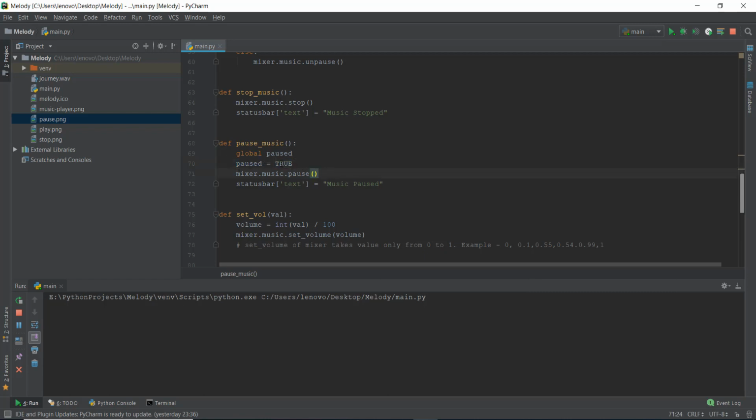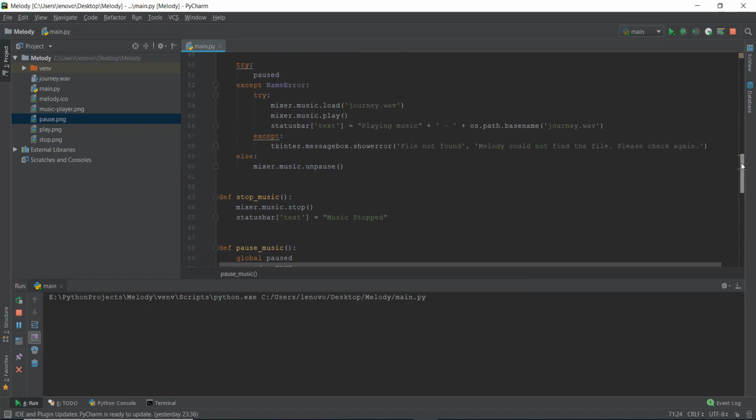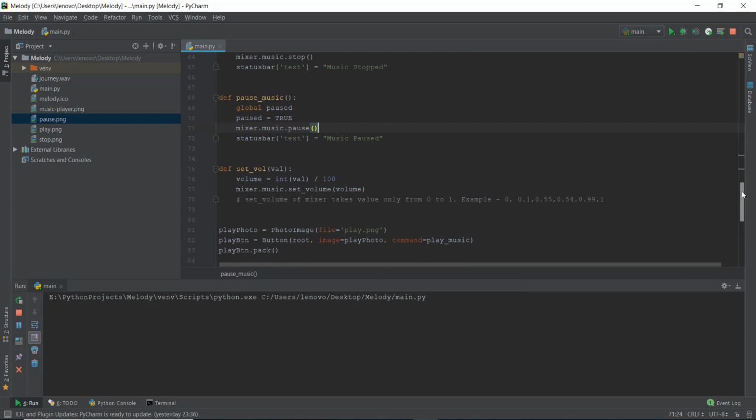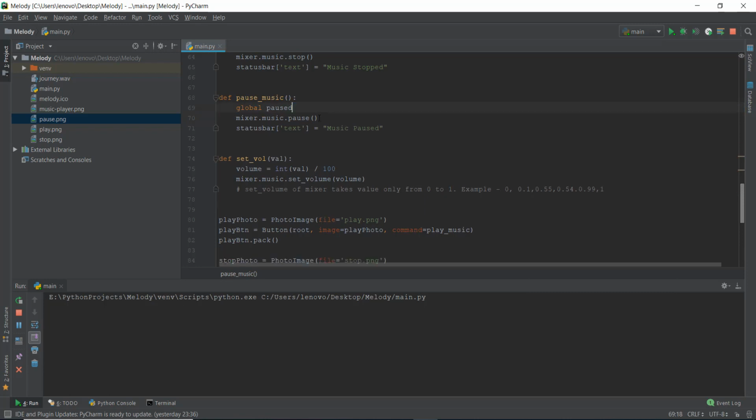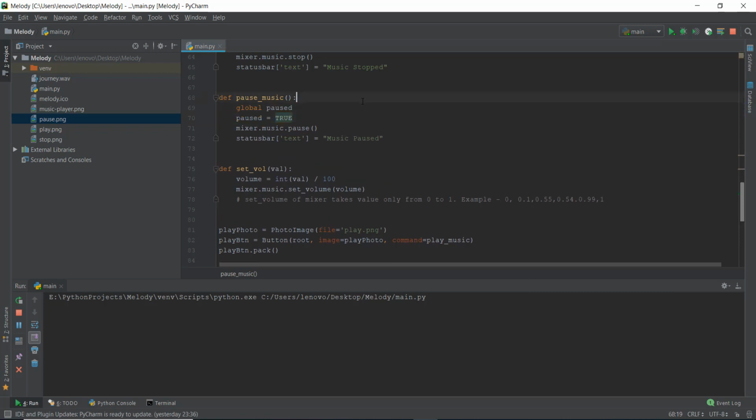Actually, it doesn't even need this equals true. I'm just putting it in in case we use this kind of thing in future. We can probably just remove it, and it would still be fine. So it puts this true value inside this paused variable, and then it pauses the music.